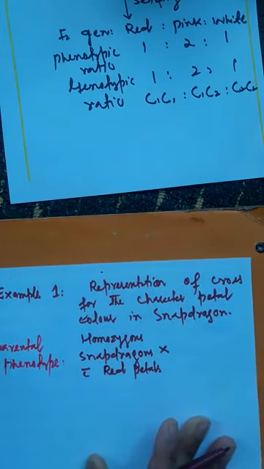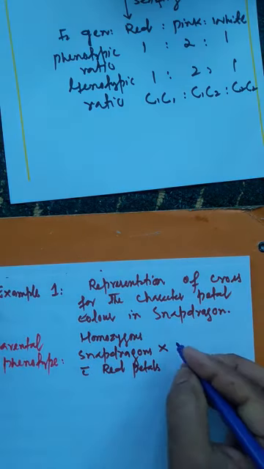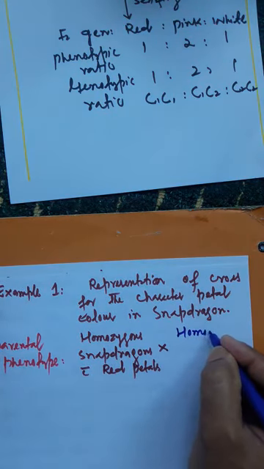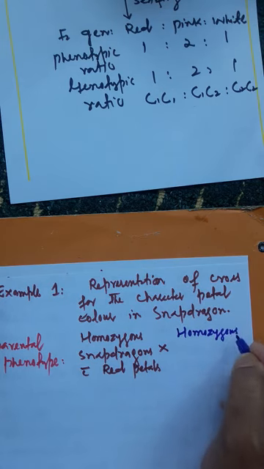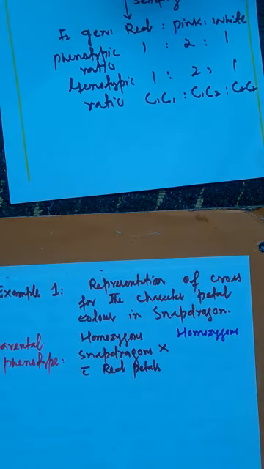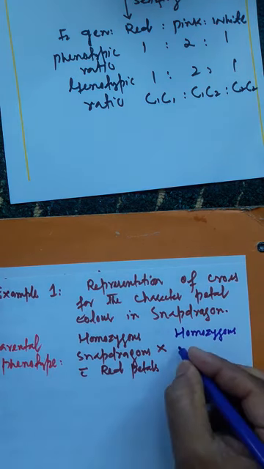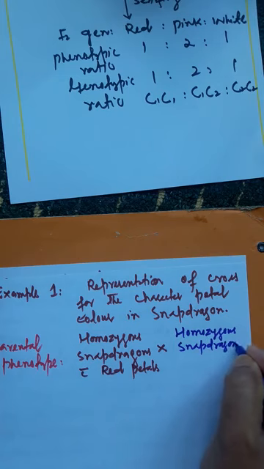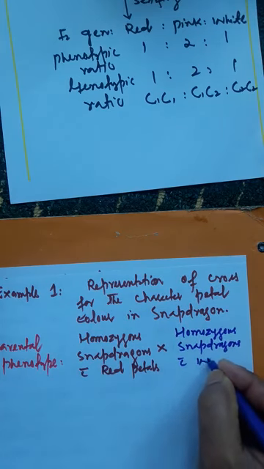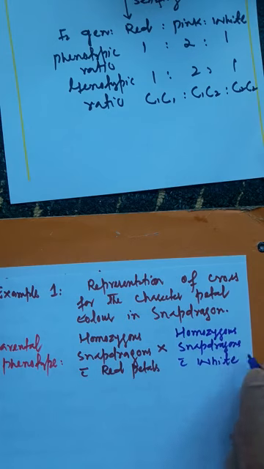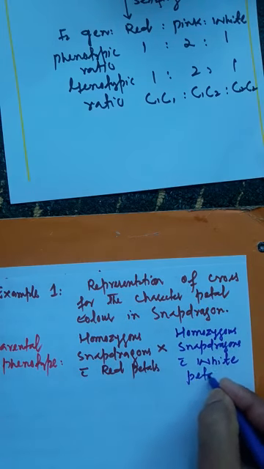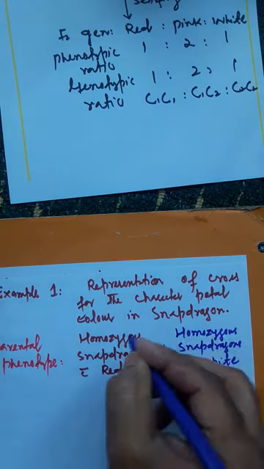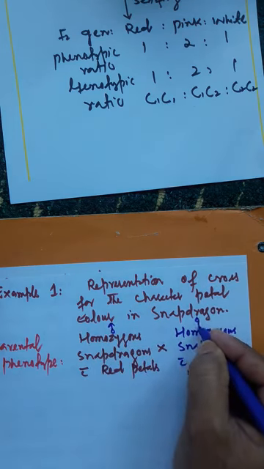They are crossed with homozygous, as we use pure lines here. Now you should understand that snapdragons have 3 varieties based upon the flower color. Red and white are homozygous, whereas pink are heterozygous. So homozygous snapdragons with white petals. We will consider one as male, another as female.